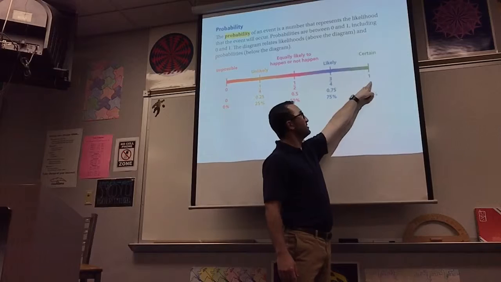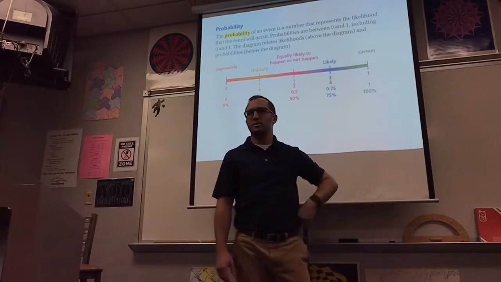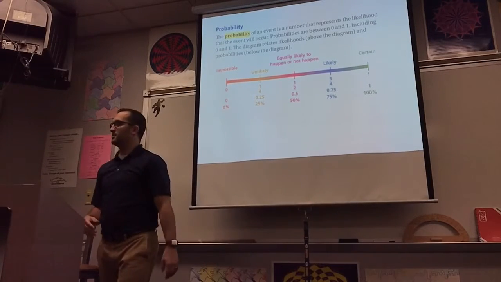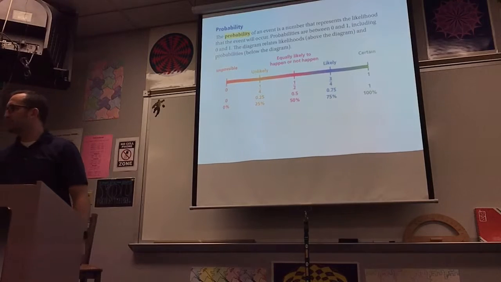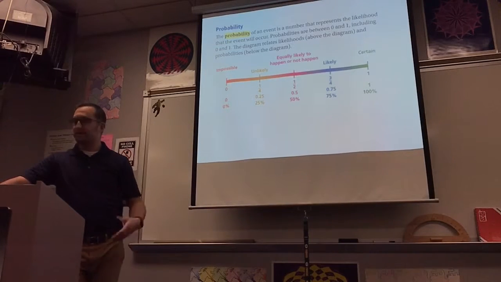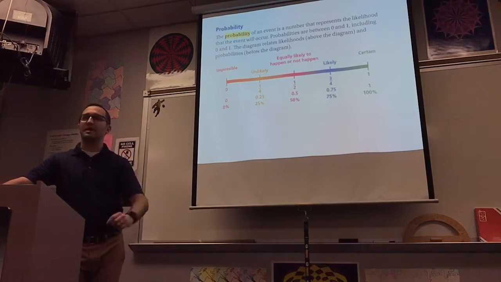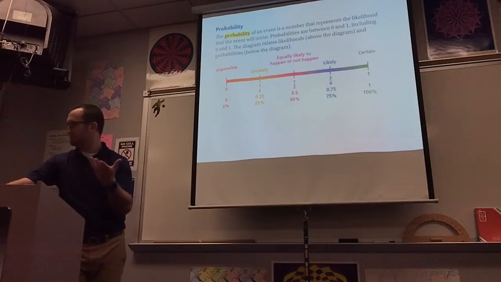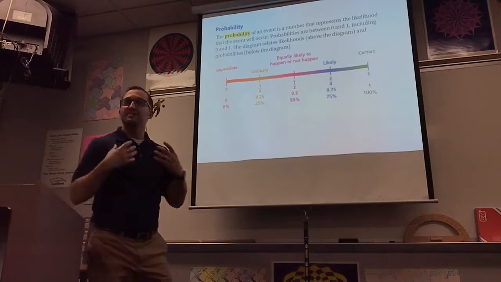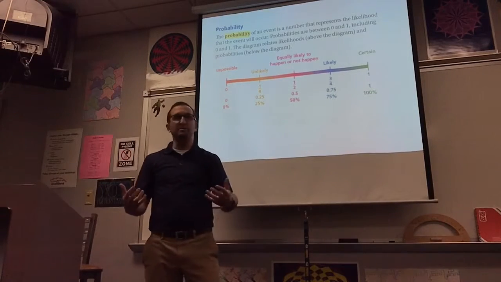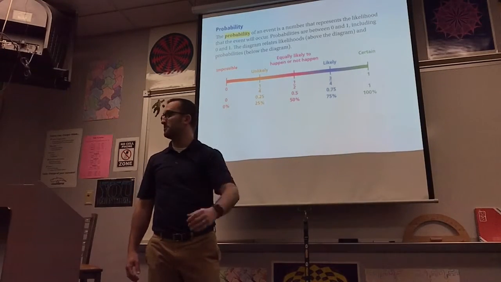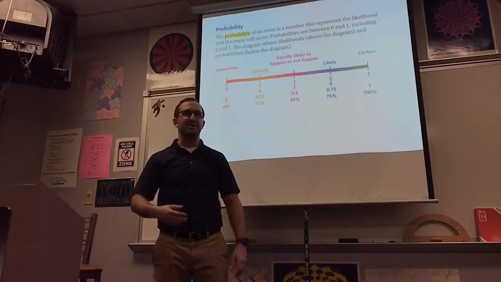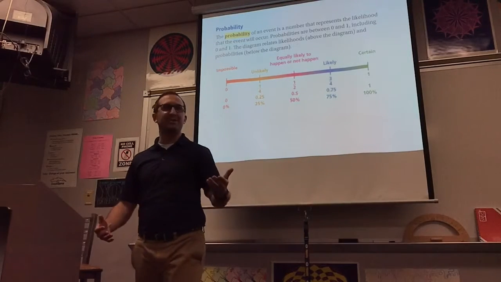Give me something that's certain to happen, a probability of 1. There's a cookie on the table. If your parents said you can eat that cookie and there is 1 cookie, what's the probability you're going to pick that cookie? 100%, absolutely. That is certain to happen. I'm going to eat a cookie. There is only 1 of them. What's the likelihood I'm going to eat that cookie? 100%, I'm going to eat that cookie.